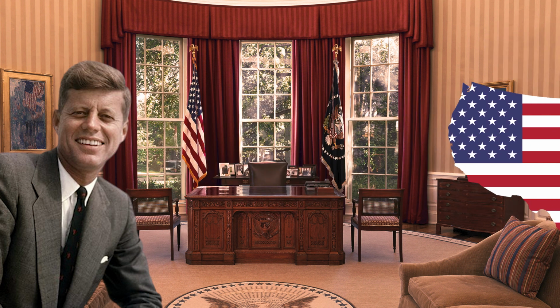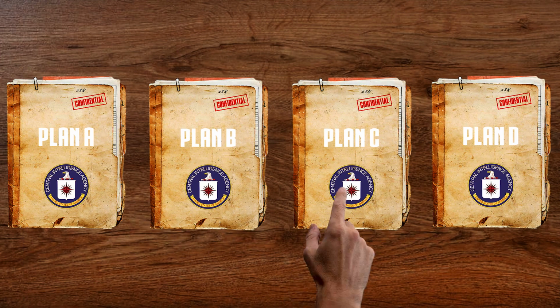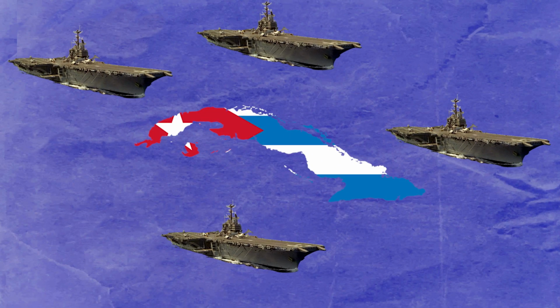Kennedy had to respond quickly to show that America would not step down and allow nuclear weapons close to its territory. Kennedy ordered to plan a full-scale invasion of Cuba. Meanwhile, a naval blockade was set on the island to not allow any more nuclear weapons into Cuba.